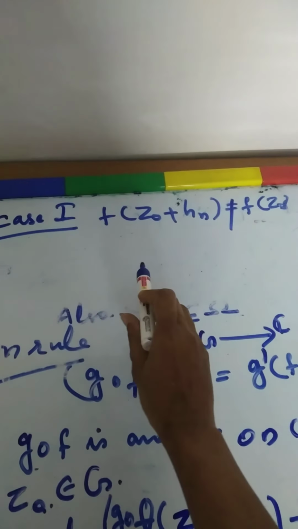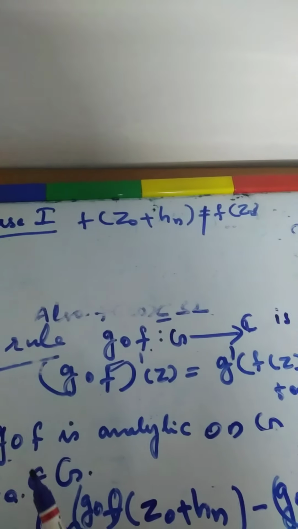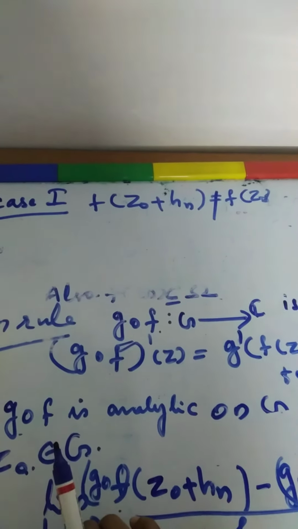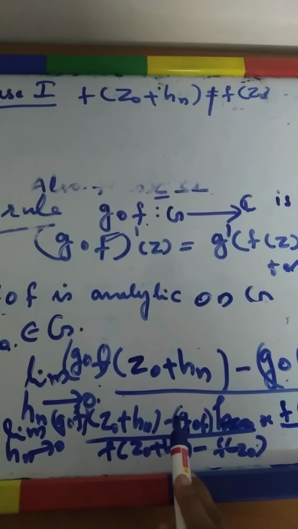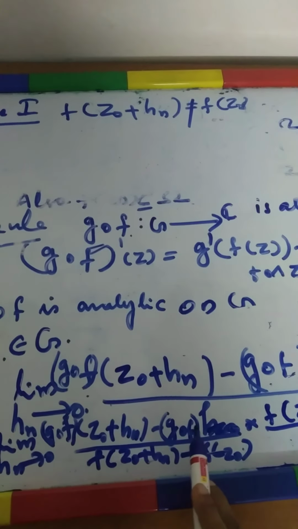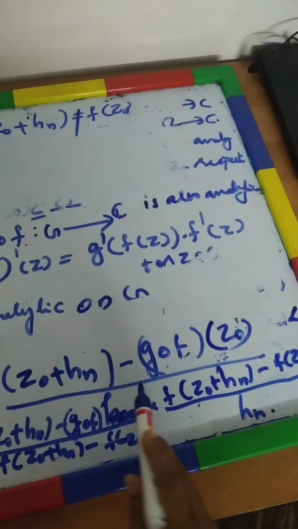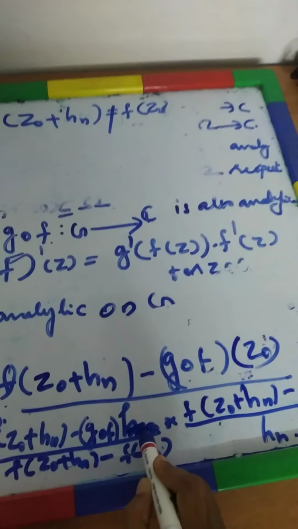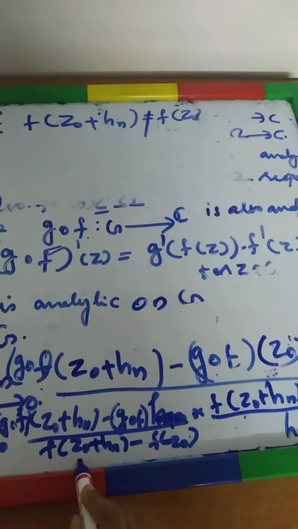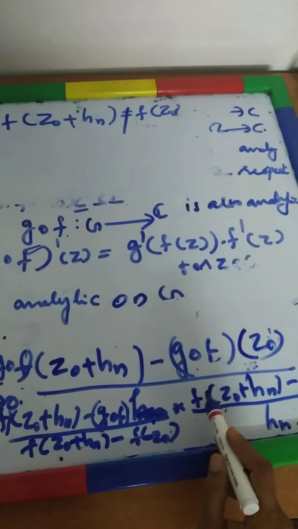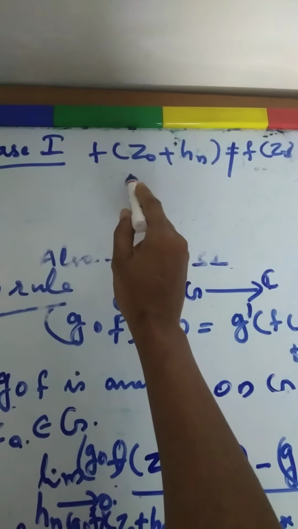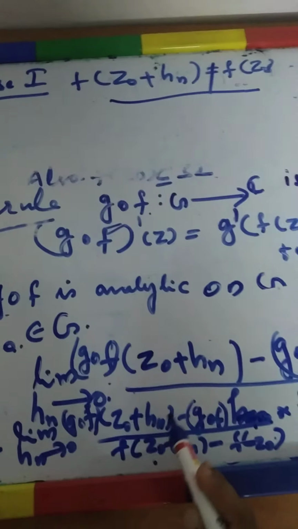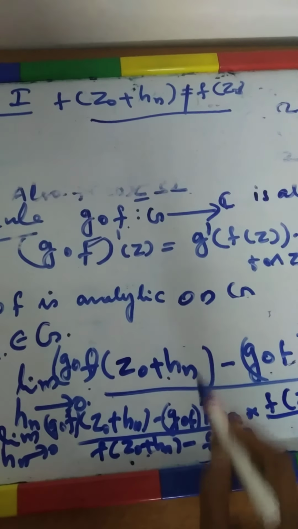Here we take the case f of z naught plus hn not equal to f of z naught, so f of z naught plus hn minus f of z naught is not equal to 0.